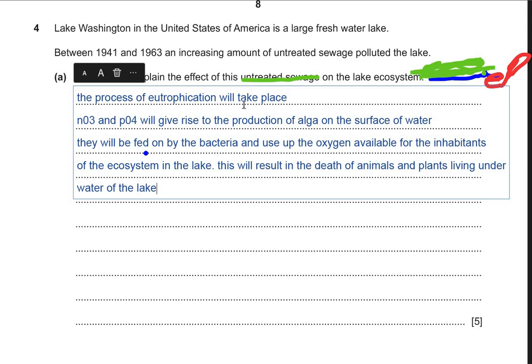Okay, so this was the process of eutrophication, and you were getting 1 mark for telling the eutrophication, the 2nd mark for telling that nitrogen and phosphates will give rise to the production of algae, 3rd mark for telling that they will be fed on by the bacteria, 4th mark for telling that this is going to use up the oxygen available for the inhabitants, and 5th mark for telling the consequence of this entire condition. All right, I hope this was clear.